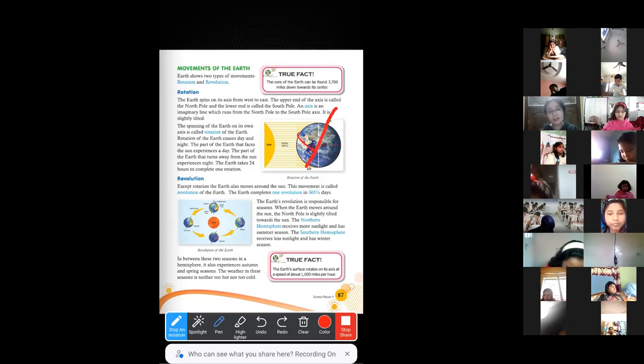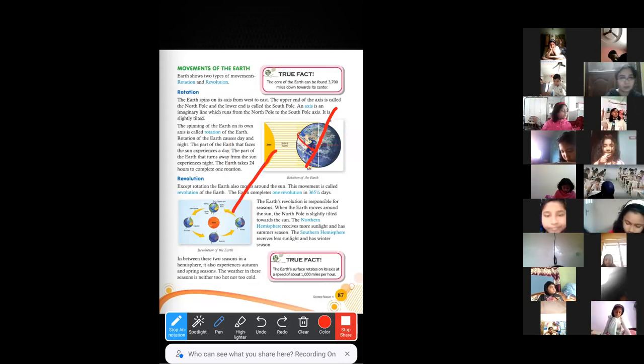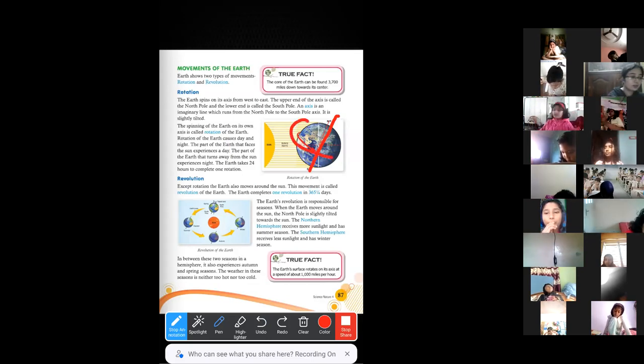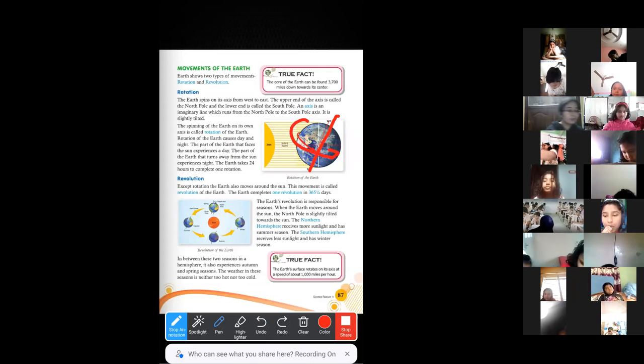And this axis is a little bit tilted. It is not a straight line, okay? It is not straight like this. It is a little bit inclined or tilted like this, okay? So the imaginary line through the earth's center, that is called the earth's axis. Now when earth rotates around its own axis, it is called the rotation.